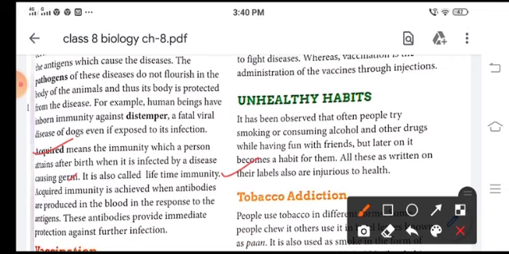Acquired immunity is achieved when antibodies are produced in the blood in response to the antigen. These antibodies provide immediate protection against further infection. Antigen means, children, any foreign body which enters the body causing disease.